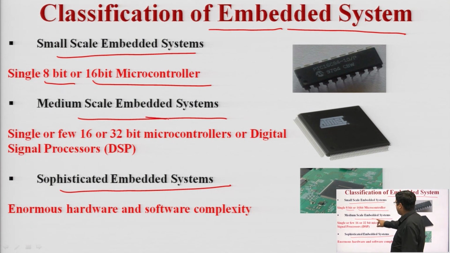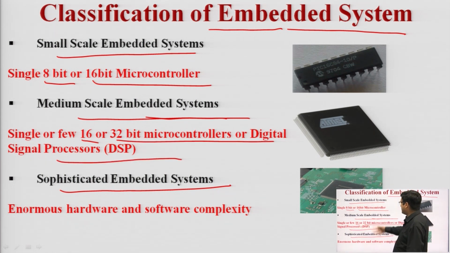Medium scale embedded systems have more than a 16-bit microcontroller. They may have 16-bit or 32-bit microcontrollers or DSP processors. Medium scale embedded applications are, for example, microwave ovens, machines and washing machines, etc. These are examples of medium scale applications. A car is also an example of a medium scale embedded system.